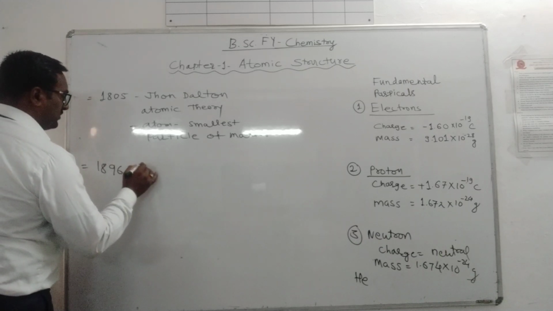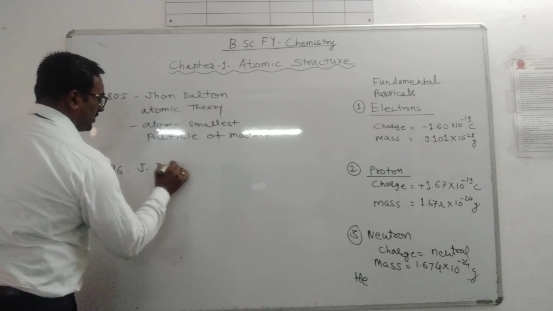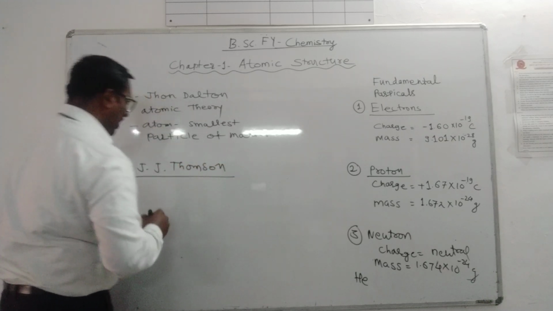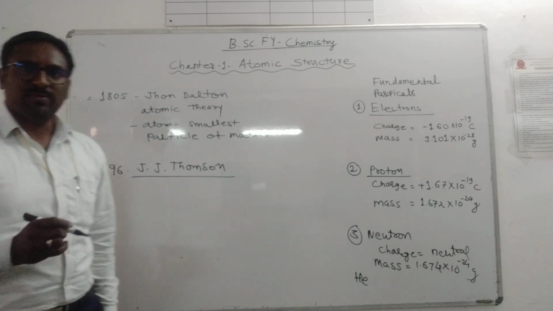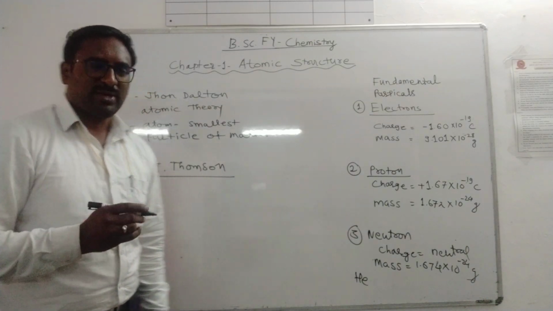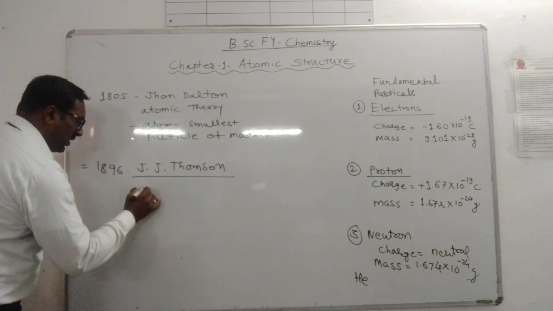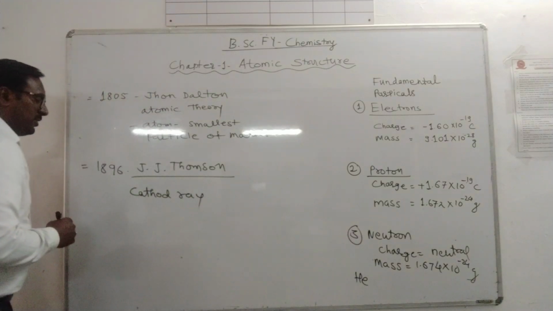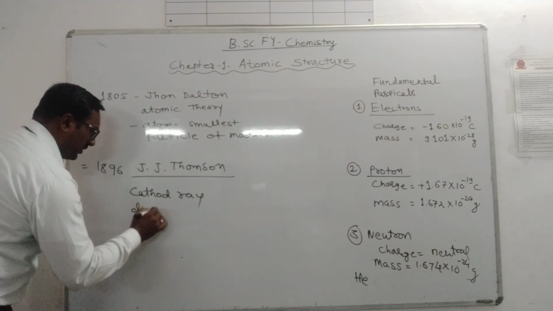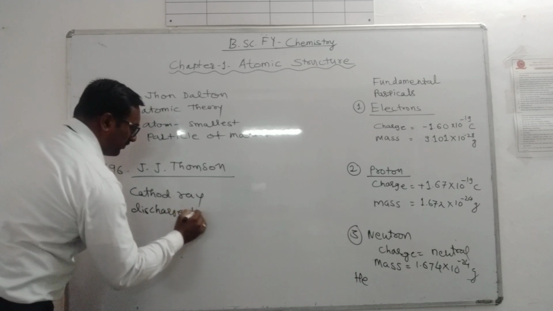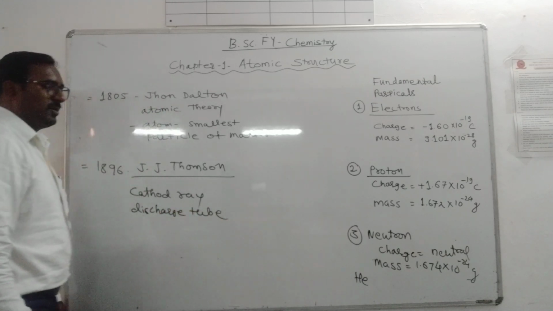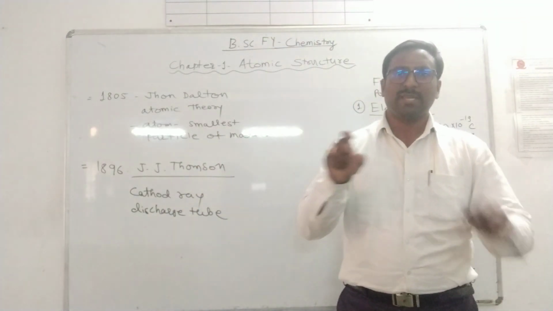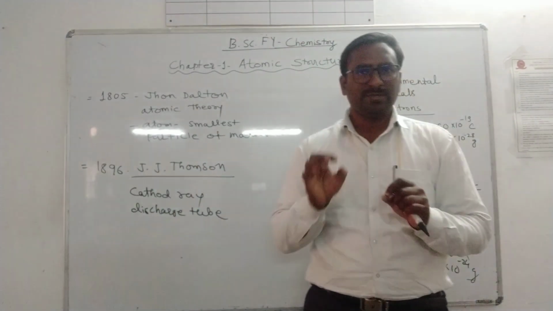Sir J.J. Thomson performed a famous experiment, the cathode ray experiment, the discovery of cathode rays in a discharge tube. In Thomson's experiment there is a glass tube consisting of 2 electrodes.